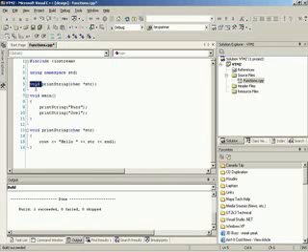Exactly. And the valid return types would be an int, a float, pretty much any data type. A character pointer. You can do pointer returns too. Or if we made a structure, you can go ahead and return a structure. Or even classes when we get to that. Yeah, but we're not there yet. I'm trying not to jump ahead.